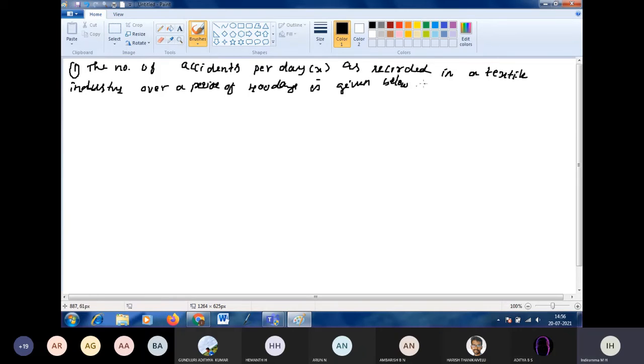Test the goodness of fit in respect of Poisson distribution to the given data.